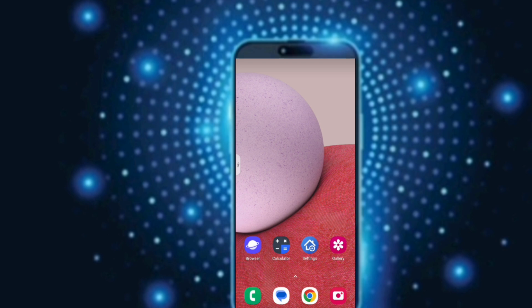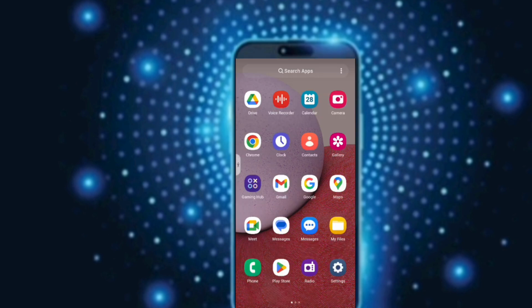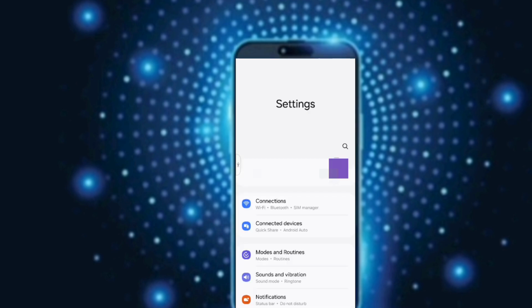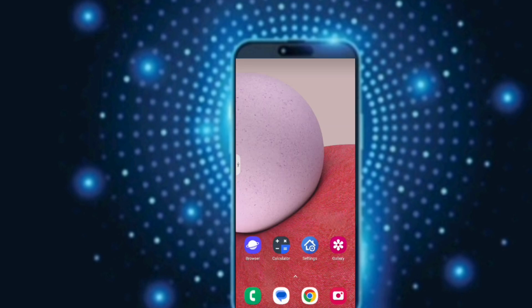Today I am going to show you how you can change the notification sound on your Android phone. If you are an Android user, this video is for you.